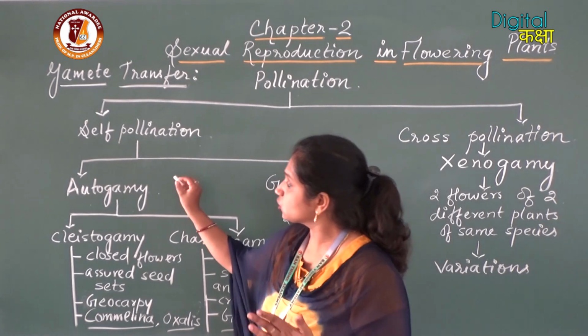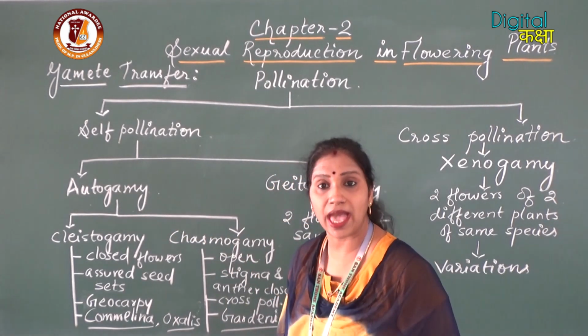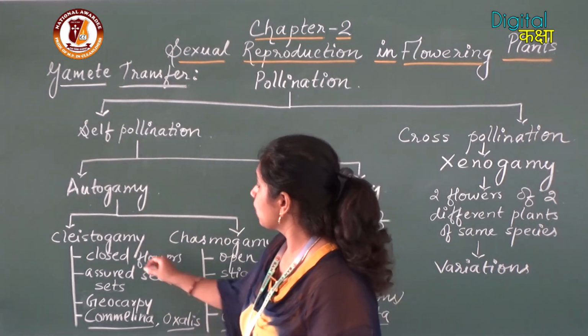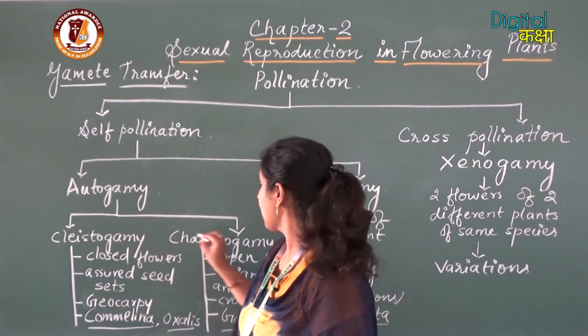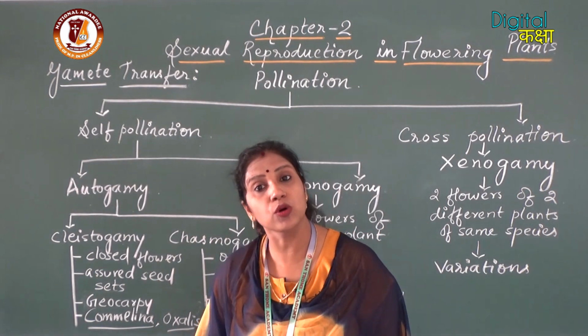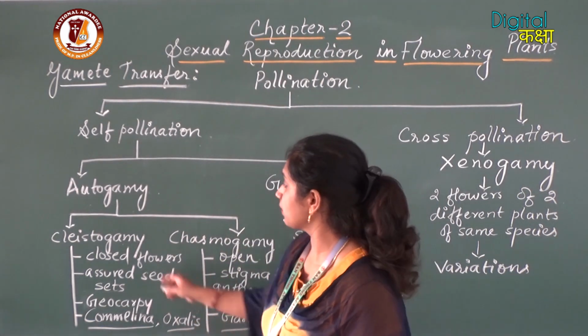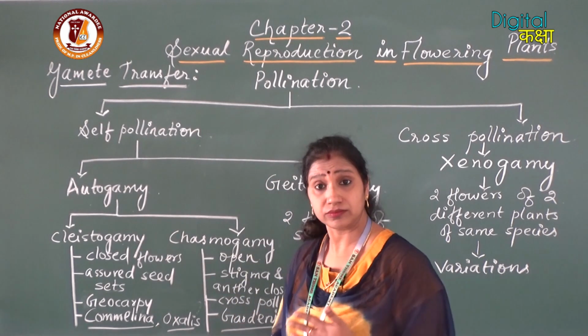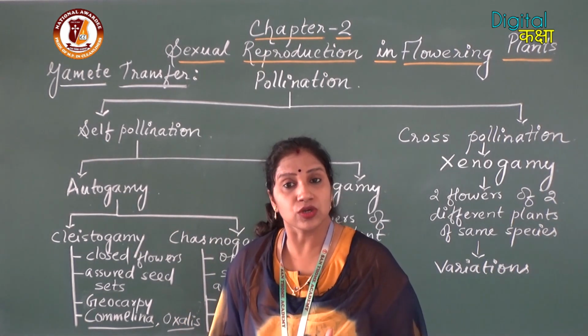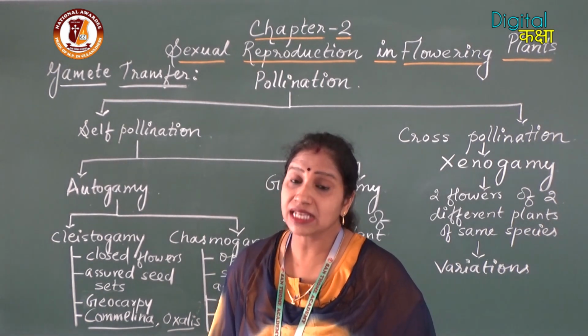Now we move to the types of autogamy. There are two types: number one, cleistogamy, and number two, chasmogamy or homogamy. What is cleistogamy?